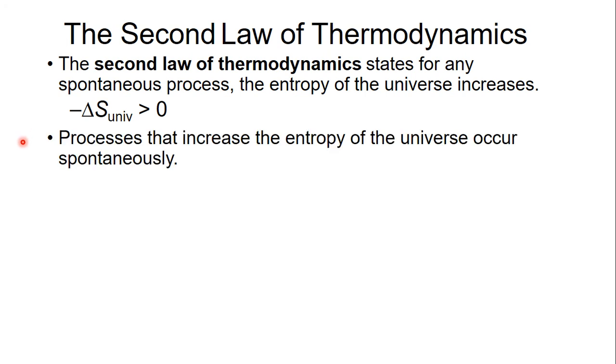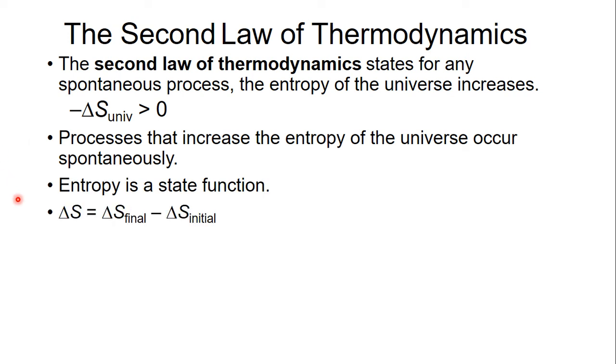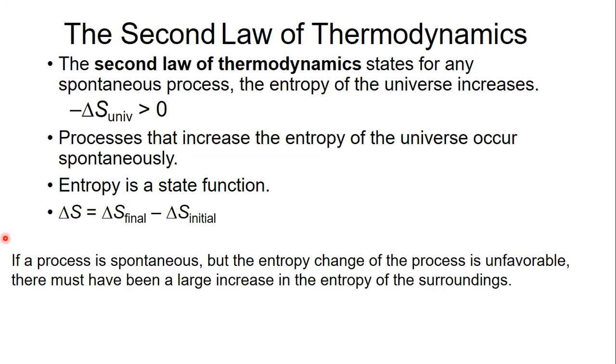Now, if something is spontaneous, like I said, the entropy of the universe increases. Entropy itself is a state function. What that means is we don't care about the path that entropy takes. To calculate the change in entropy in a system, all we need to know is the final entropy and the initial entropy.